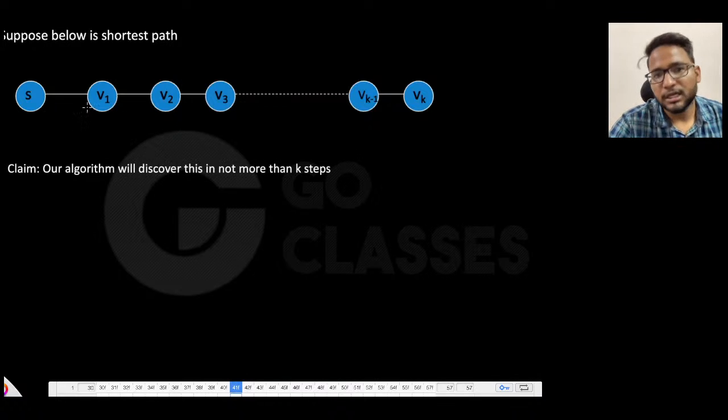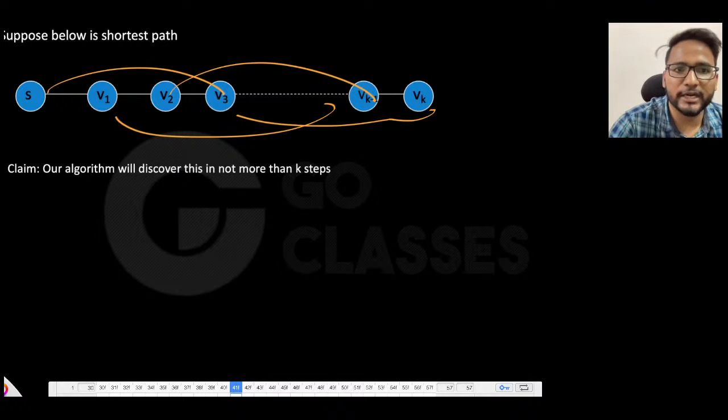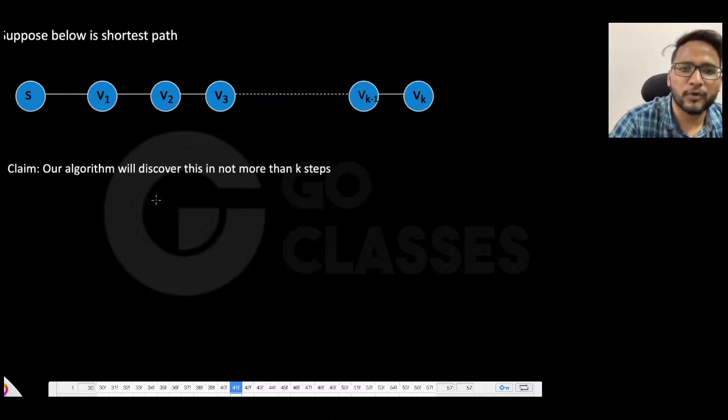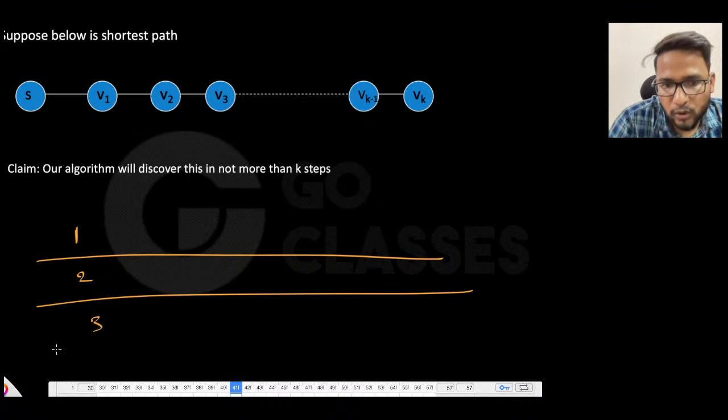Which means this is not the whole graph. The graph may be something like this, it could be very complicated, but I just told you the shortest path from S to Vk, which is this. Now, my claim is that our algorithm will discover this path in not more than k steps. Why? Let's see. You will relax all the edges one time, then two times, then three times.